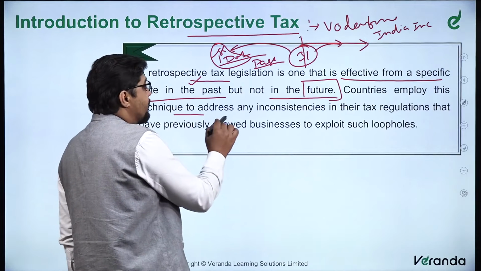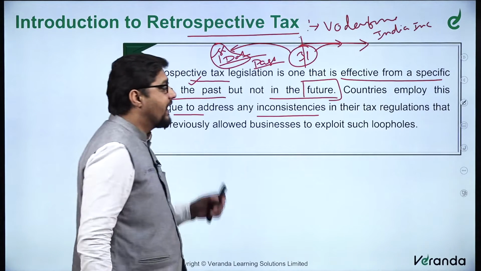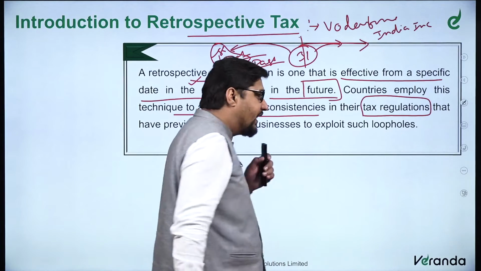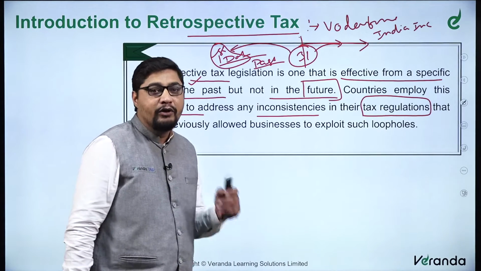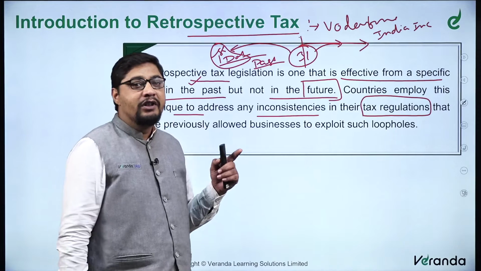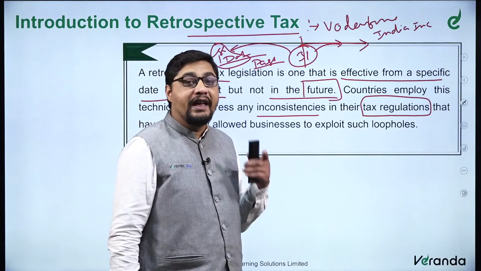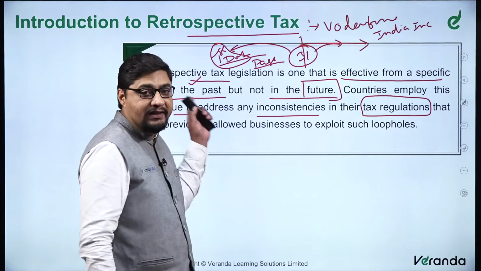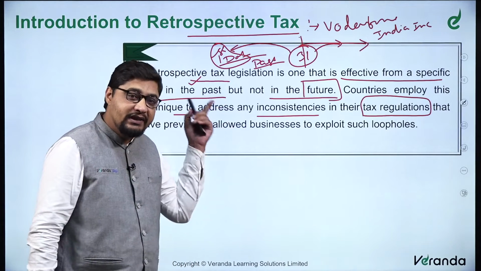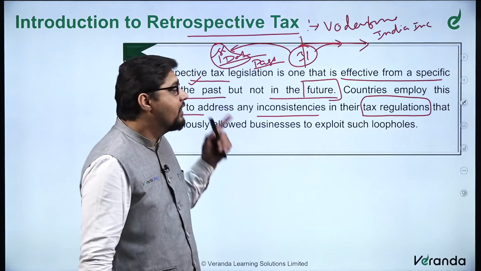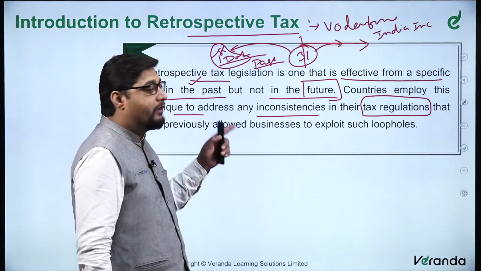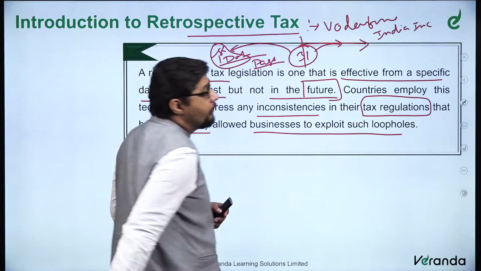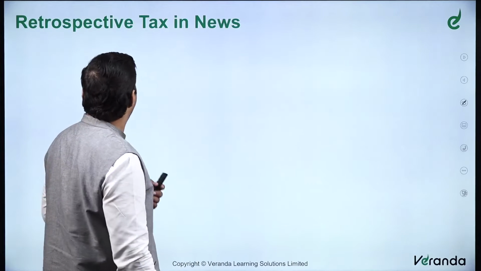Countries employ these techniques to address any inconsistencies in their tax regulations. Now there are various loopholes in the tax mechanisms also. We had a session where we learned even about the Pandora papers and all those things. Over there also we saw there are various ways in which tax evasion can be done. So to address these loopholes, the countries basically apply this kind of legislation. So this kind of legislation was existing, but it had certain loopholes in India. Because of that, Supreme Court ruled in favor of Vodafone India, and that had previously allowed businesses to exploit such loopholes. So that was the concept of retrospective tax.